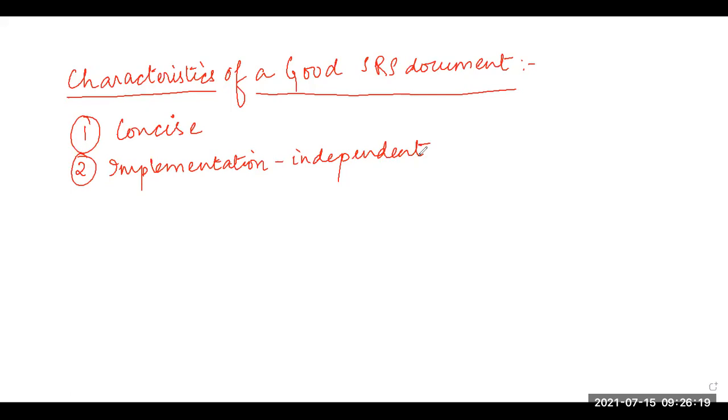So what will be the input will be specified, what output we are expecting will be specified, and what processing needs to be done on the input to generate the output also will be specified. But the internal working of the software is not discussed. So how that thing will be achieved is not specified.